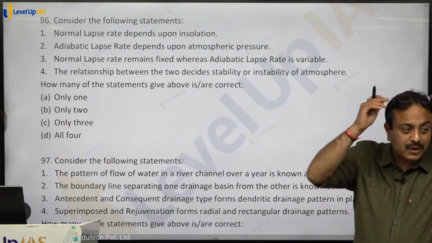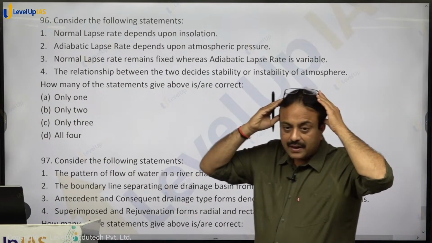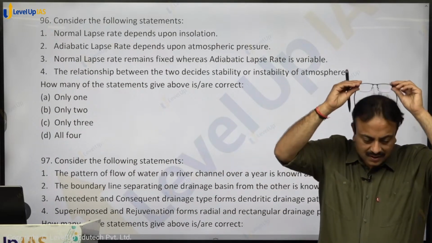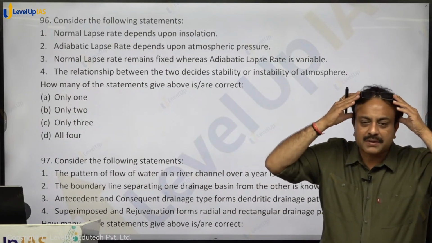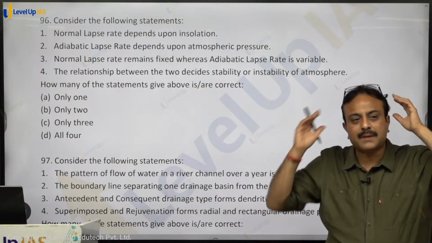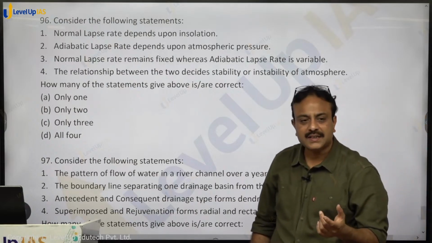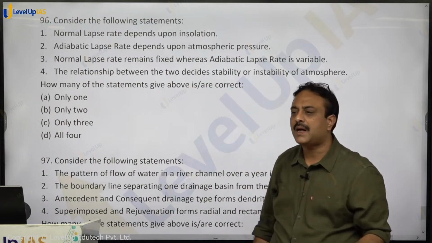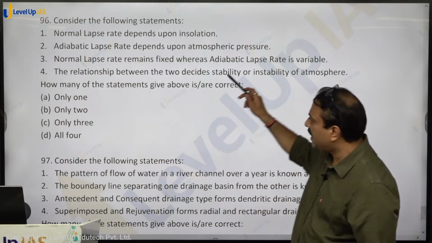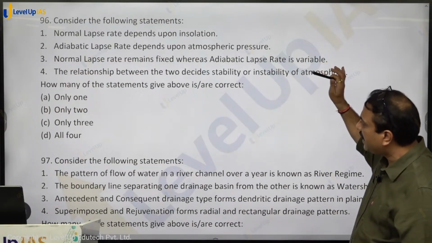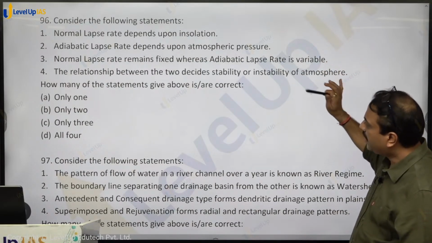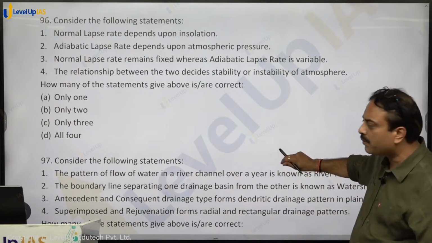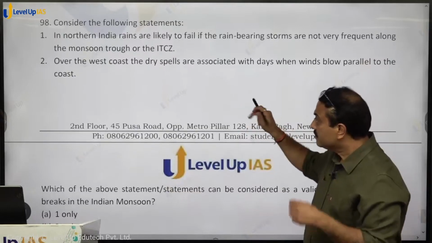If normal lapse rate is more than adiabatic lapse rate, then we will be having instability. If normal lapse rate is less than adiabatic lapse rate, it is stability. So stability and instability of atmosphere depends upon the relationship between normal lapse rate and adiabatic lapse rate. So statement number 1 correct, statement number 2 correct, 3 wrong, 4 correct, right? So only 3, option C, C for cat shall be the right answer.